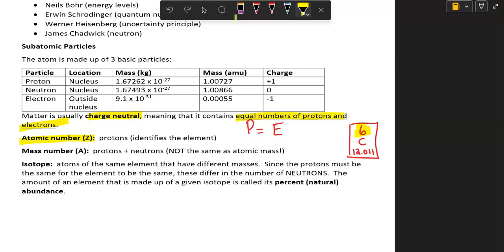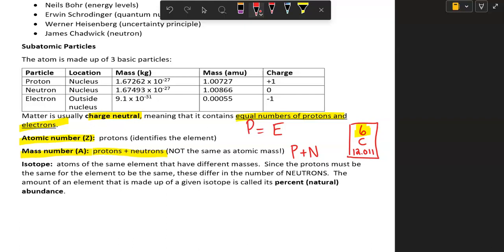But the mass number, which has the symbol A, since protons and neutrons make up most of the mass, is equal to protons plus neutrons. Now it's very, very important to notice this number here at the bottom, the 12.011. That's the atomic mass. That's not the same thing as mass number. We'll talk more about it a little bit later in this module. But for right now, mass number is a whole number. It is number of protons plus number of neutrons. So we cannot have a decimal involved in it.